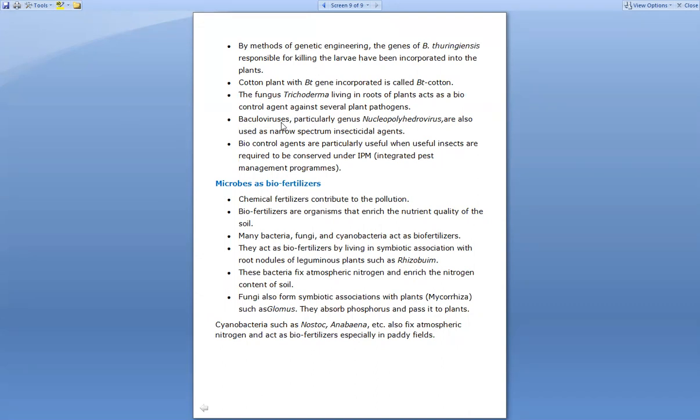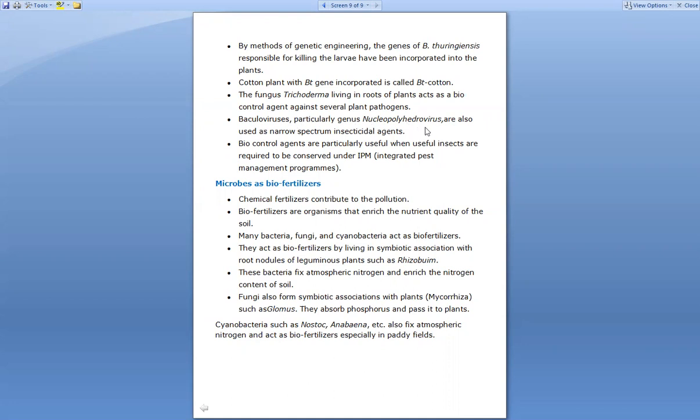Also, baculoviruses, particularly of the genus Nucleopolyhedrovirus, are used as narrow spectrum insecticidal agents, right? So these baculoviruses are species found in the genus Nucleopolyhedrovirus, right?